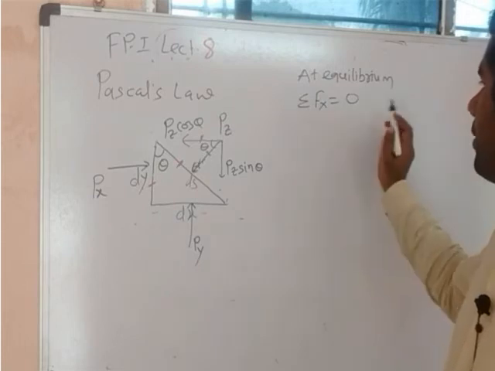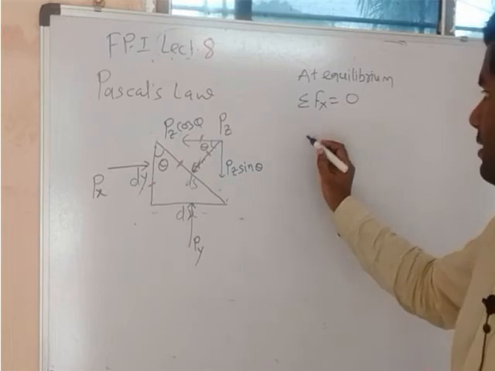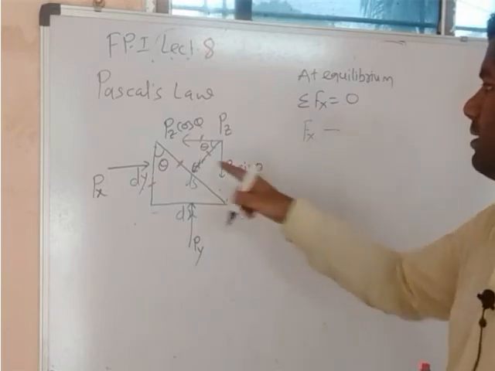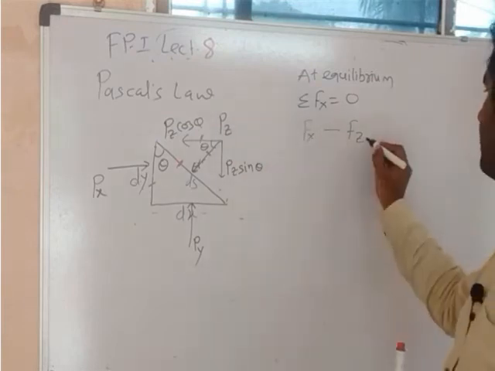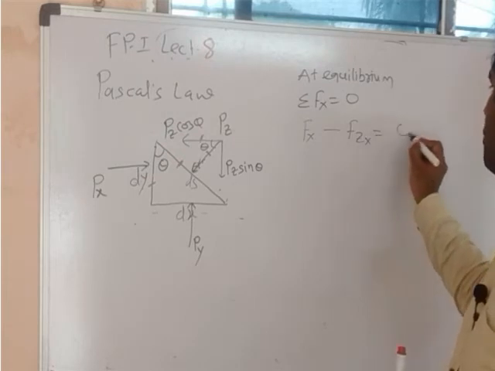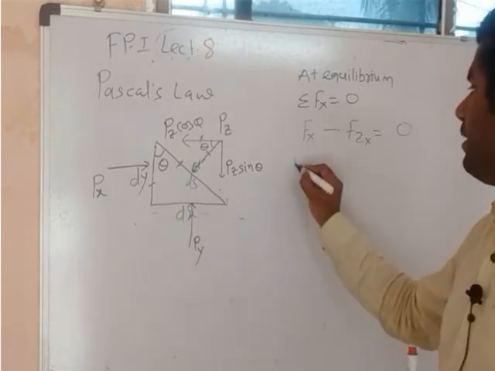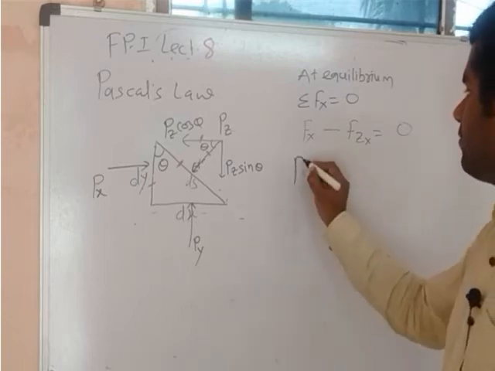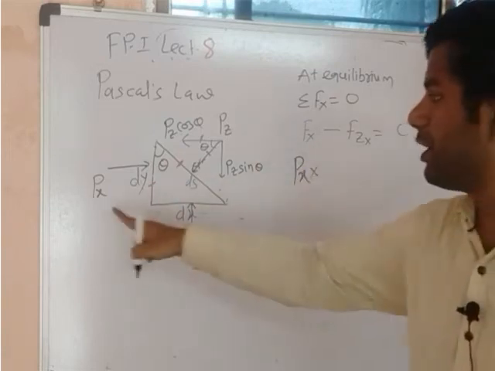Now see, summation of Fx equals 0. So we will take the pressure force in the x direction, that force minus the horizontal force of pz in the x direction, is equal to 0. Is it clear to you? So what is the force in the x direction? px into area. Force is nothing but pressure into area.